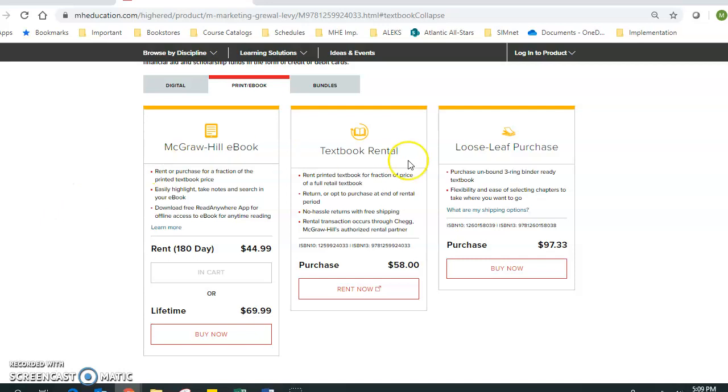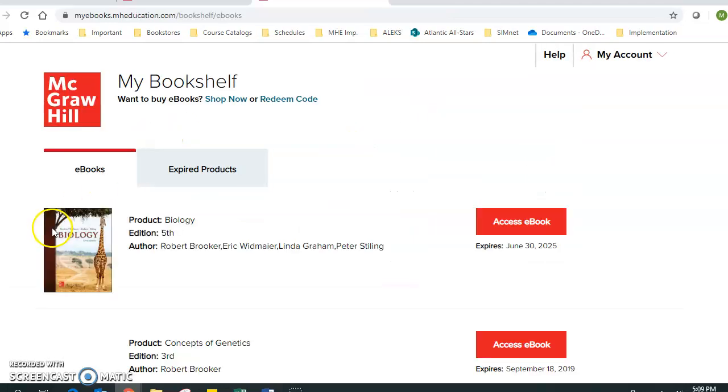But once you have purchased the text, you can find that in my bookshelf under here. And then you should be able to access your ebooks.